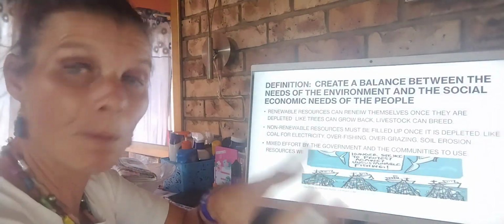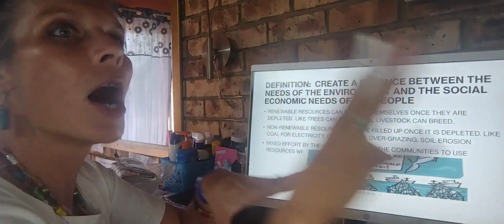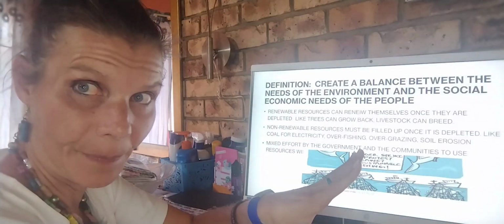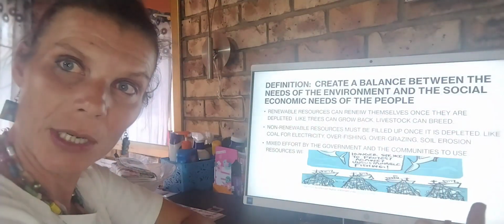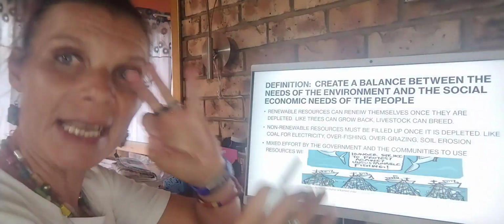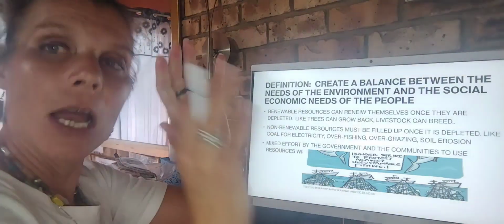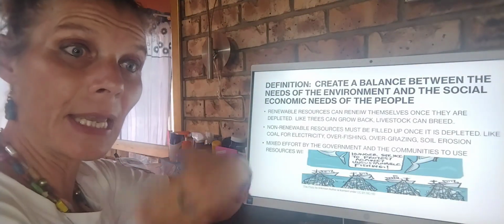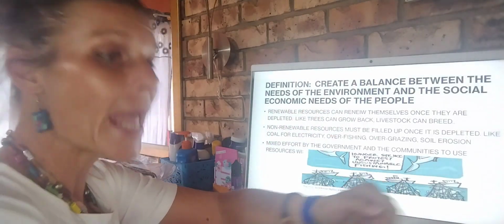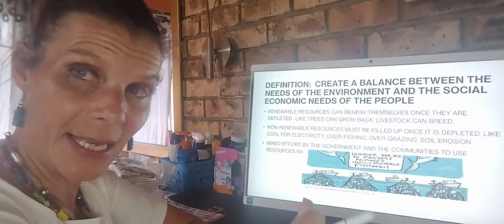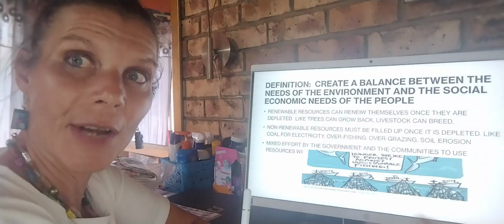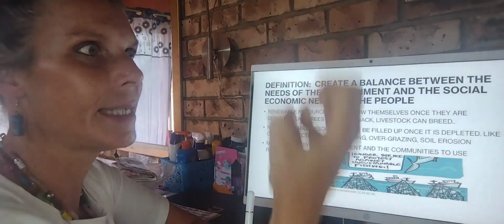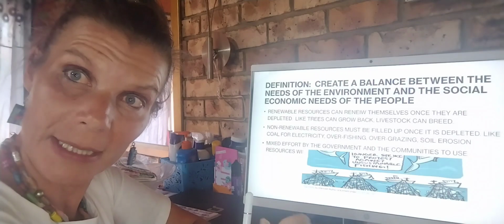The government needs to place laws on overfishing, all right? The government needs to implement education on how to do grazing correctly and stop the people from eroding the soil, and get consumers, businesses and individuals to demand eco-friendly products and reduce our carbon footprint.